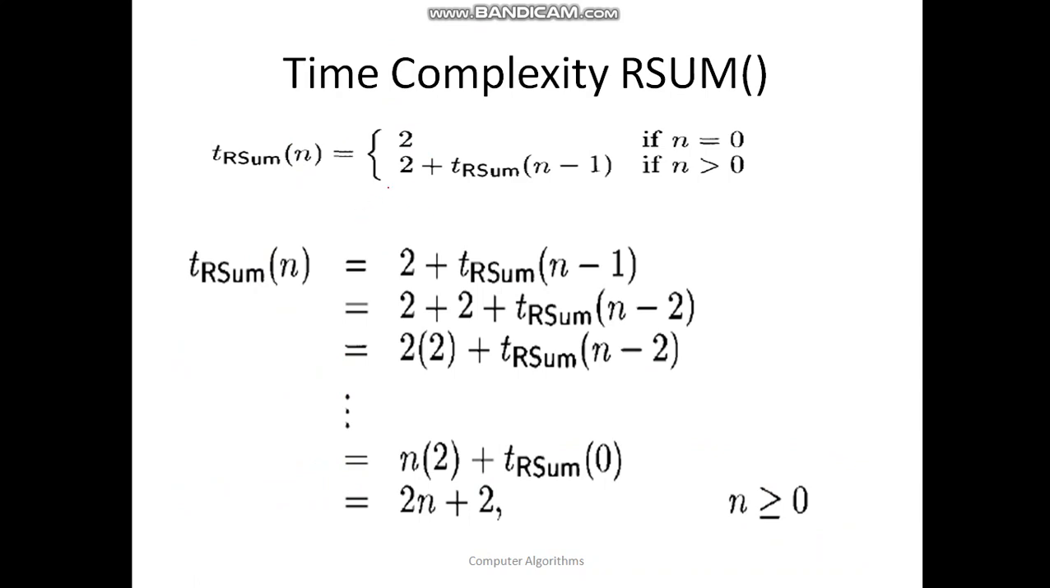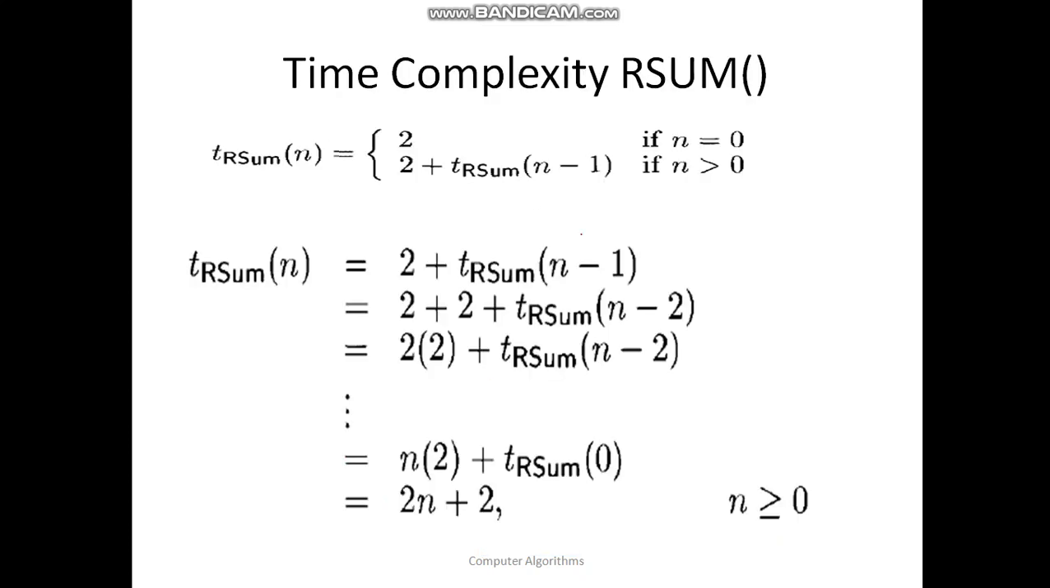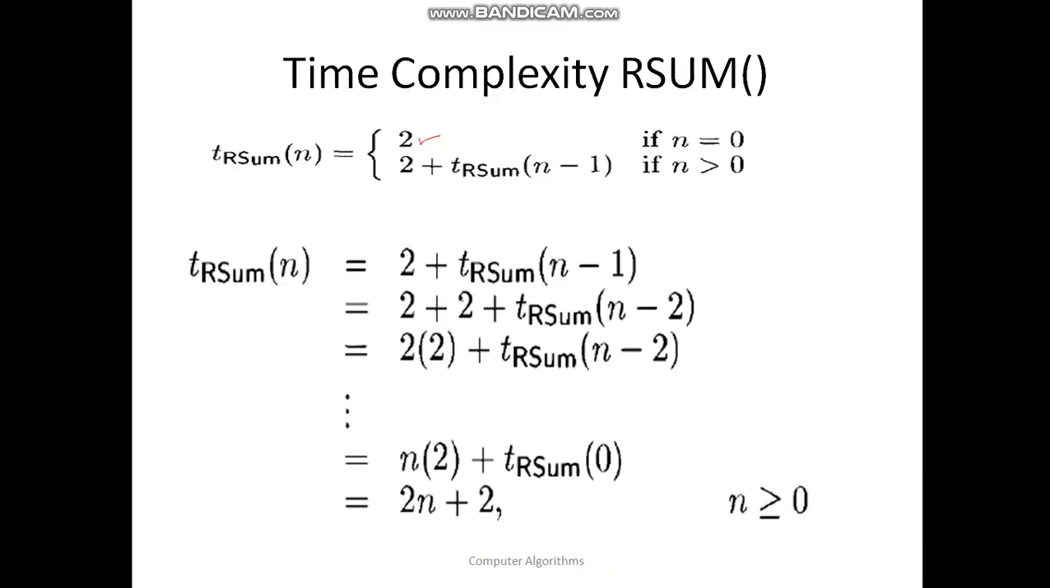The time required is 2 plus x. I am considering x, so this is the time required for this. If you are considering x, then only 2 counts are remaining, so it is 2 plus x. So the time required to execute this problem is 2 when the problem is very small, and only this part is going to be executed, and there are only 2 counts. Otherwise it is 2 plus T r sum n minus 1.